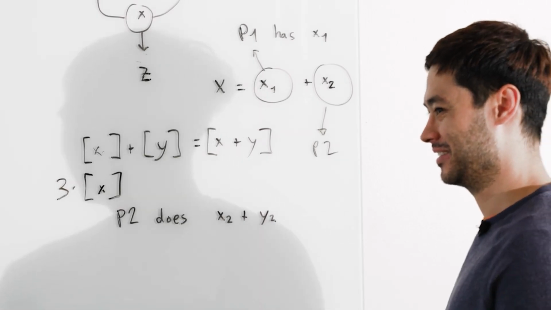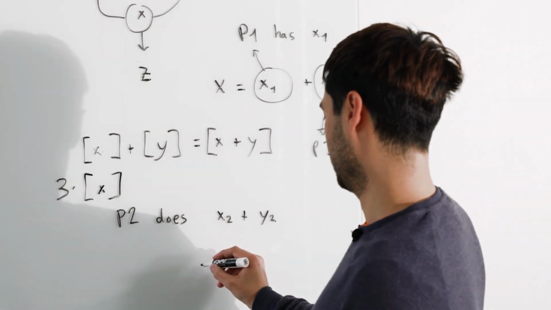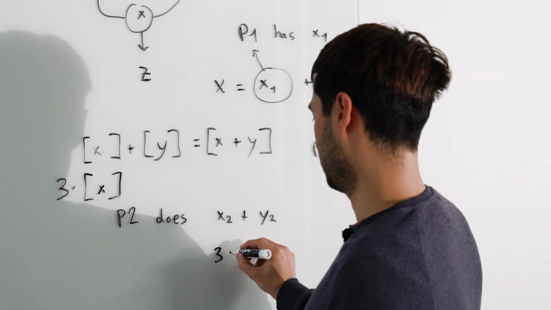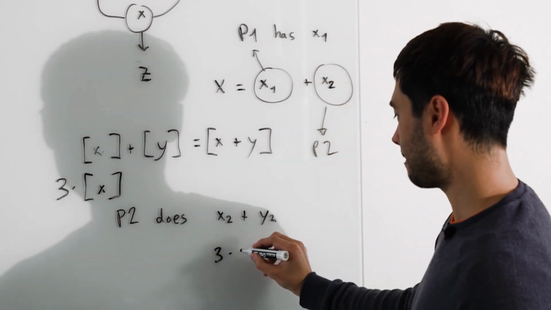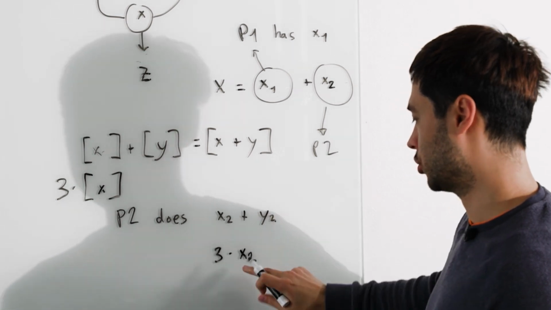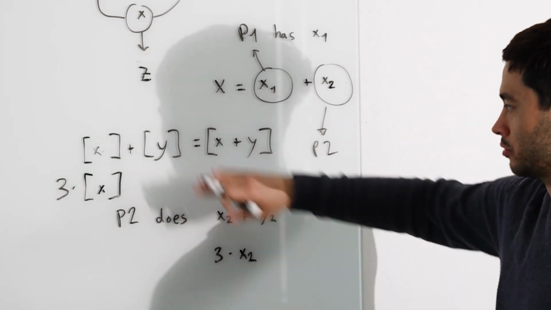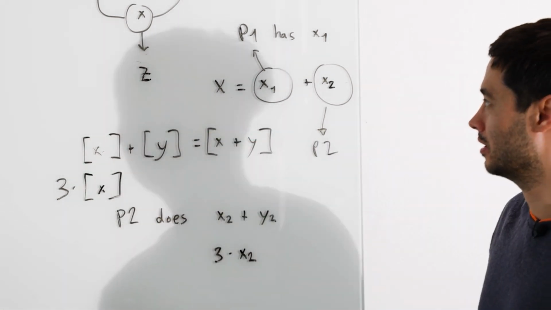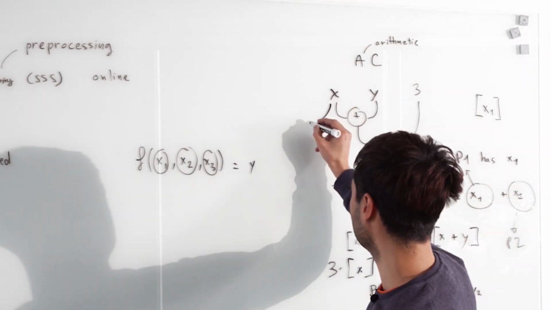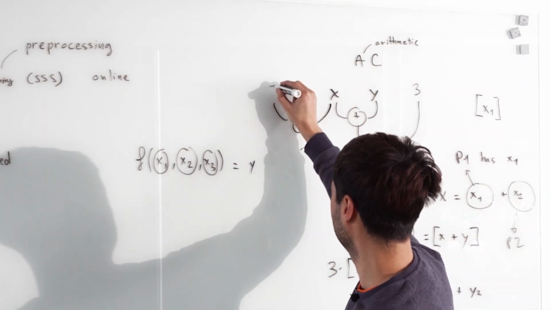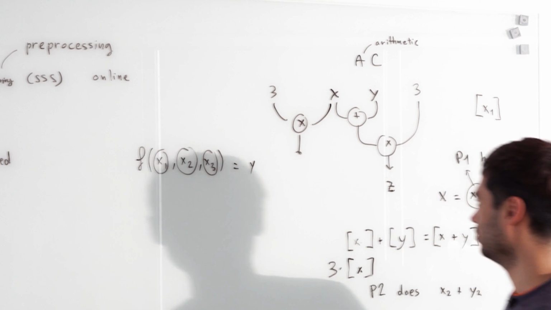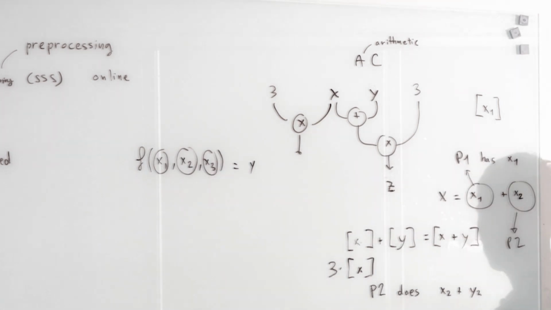I feel you just do the same thing. You just locally scale your share by 3. So I would multiply my share by 3, right? So your share is x2 in this case. We don't want to do an addition. We wanted to, maybe I'll add it to the circuit. That's what you want to do here. Then what you would do is, like you said, multiply your share.